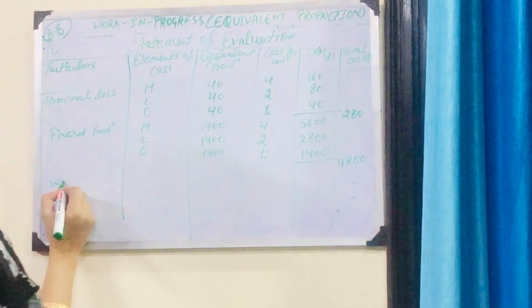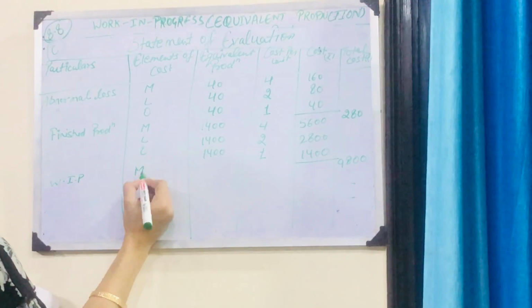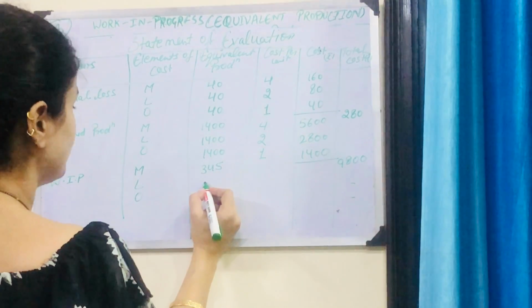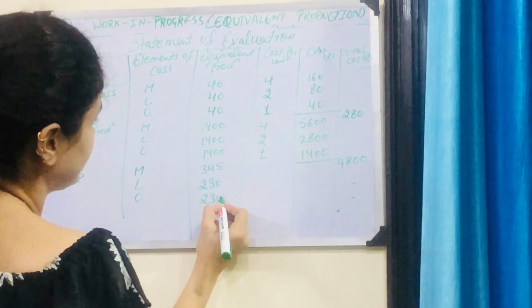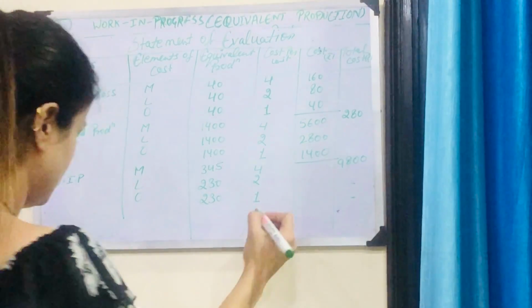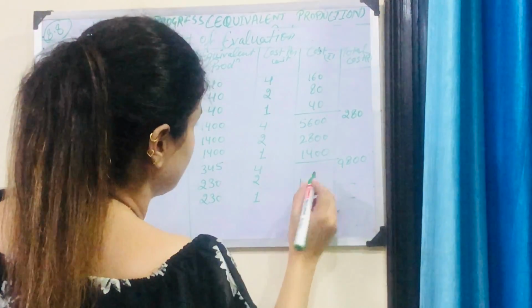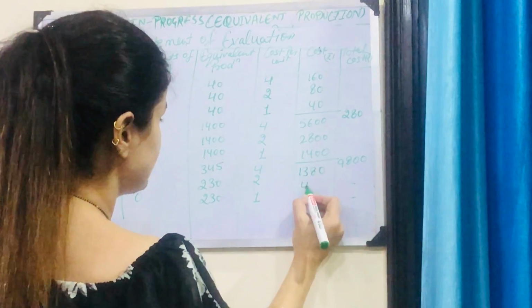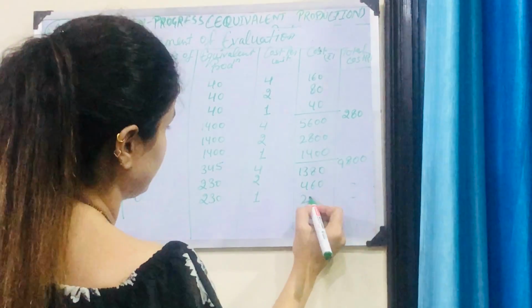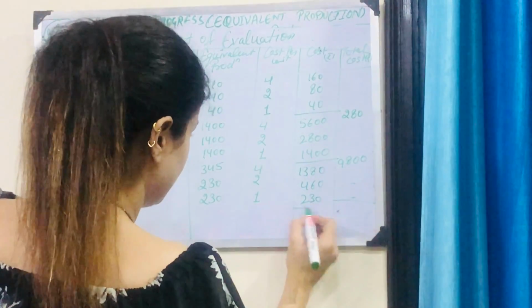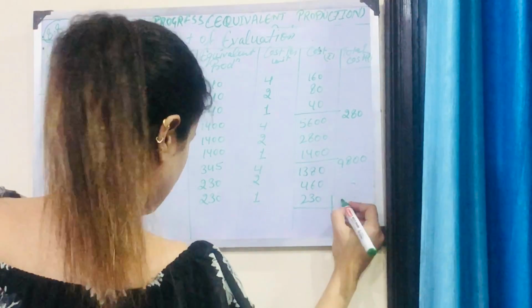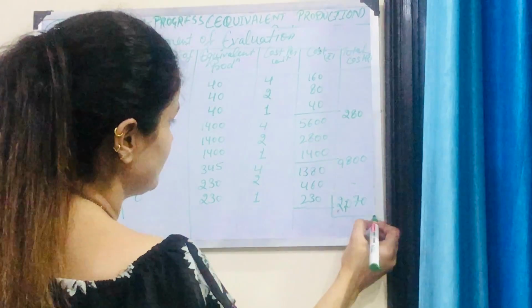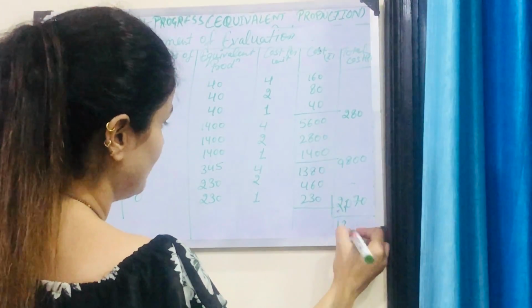Then the last one is work in progress. Material, labor and overheads. For this it was 345, 230 and 230. 4, 2, 1. And the cost would be 1380, 460 and your 230. The total of this would be 2070. Okay, so the total cost is 12,150.